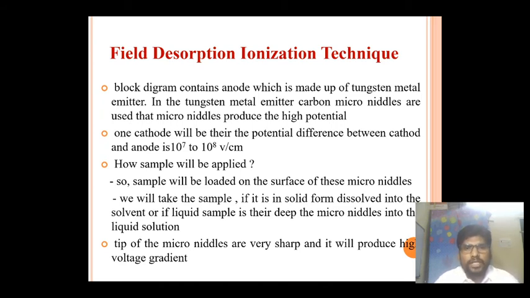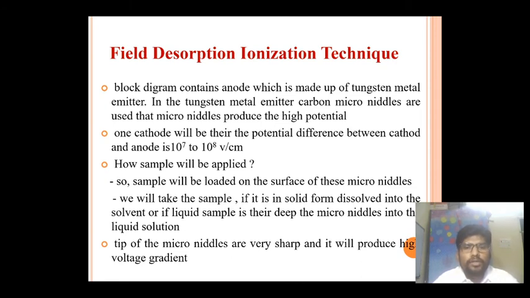If the sample is in solid form, we can dissolve that solid sample in any solvent and then use it. If the sample is a liquid, then we can directly use that liquid sample. Simply, by dipping the microneedles present on the tungsten metal emitter into that liquid sample or the dissolved solid sample, we can easily go for the next process.